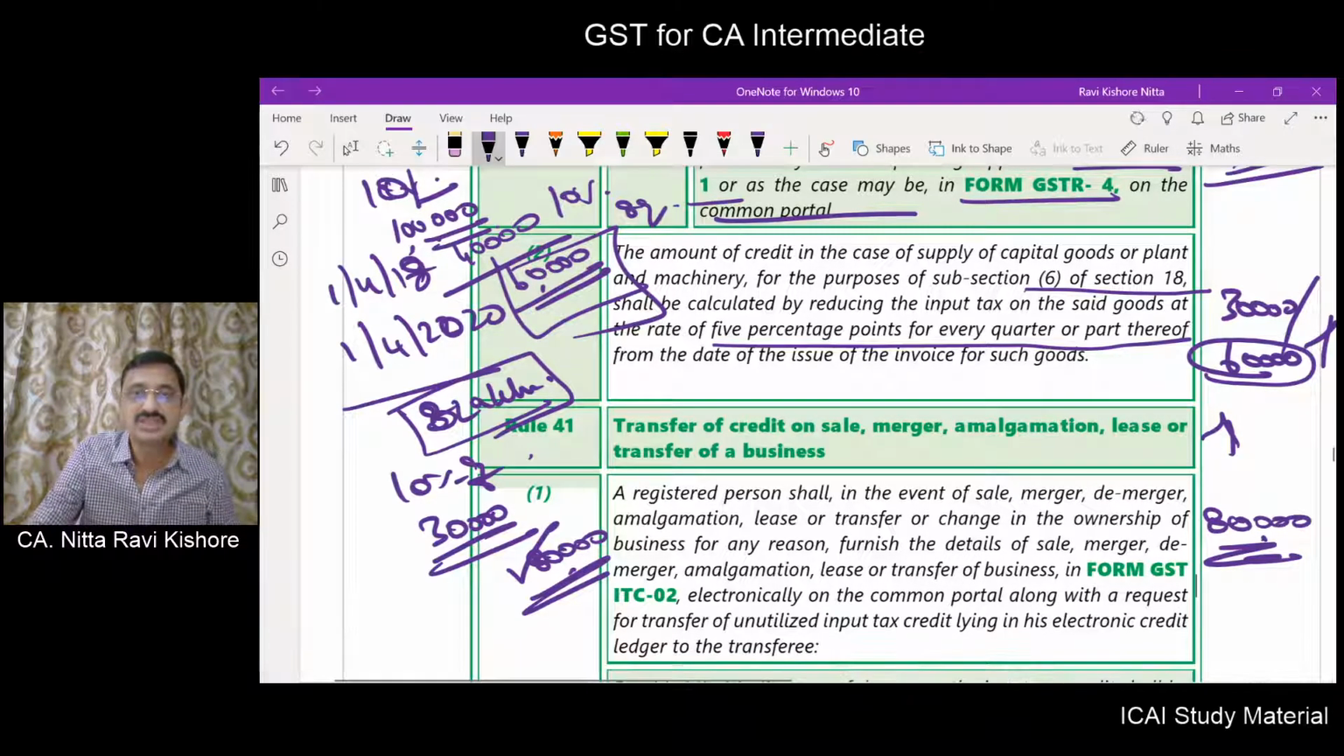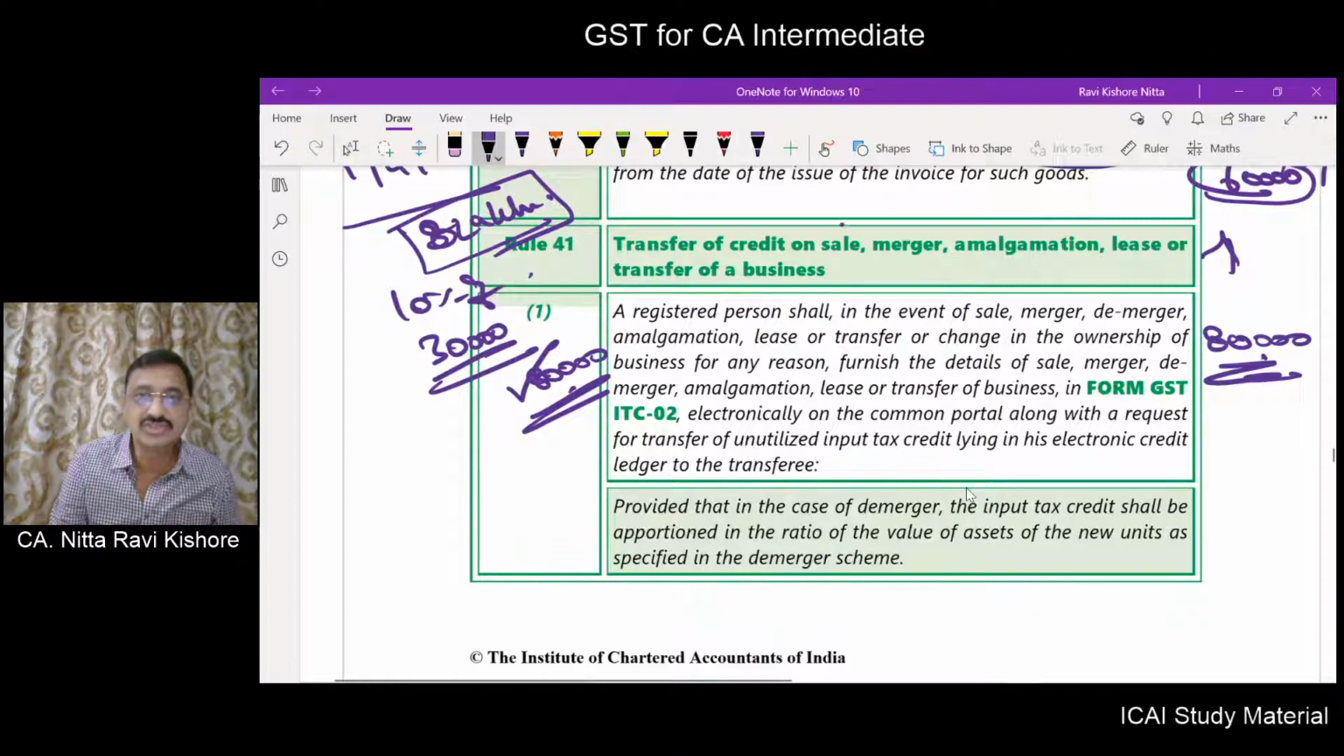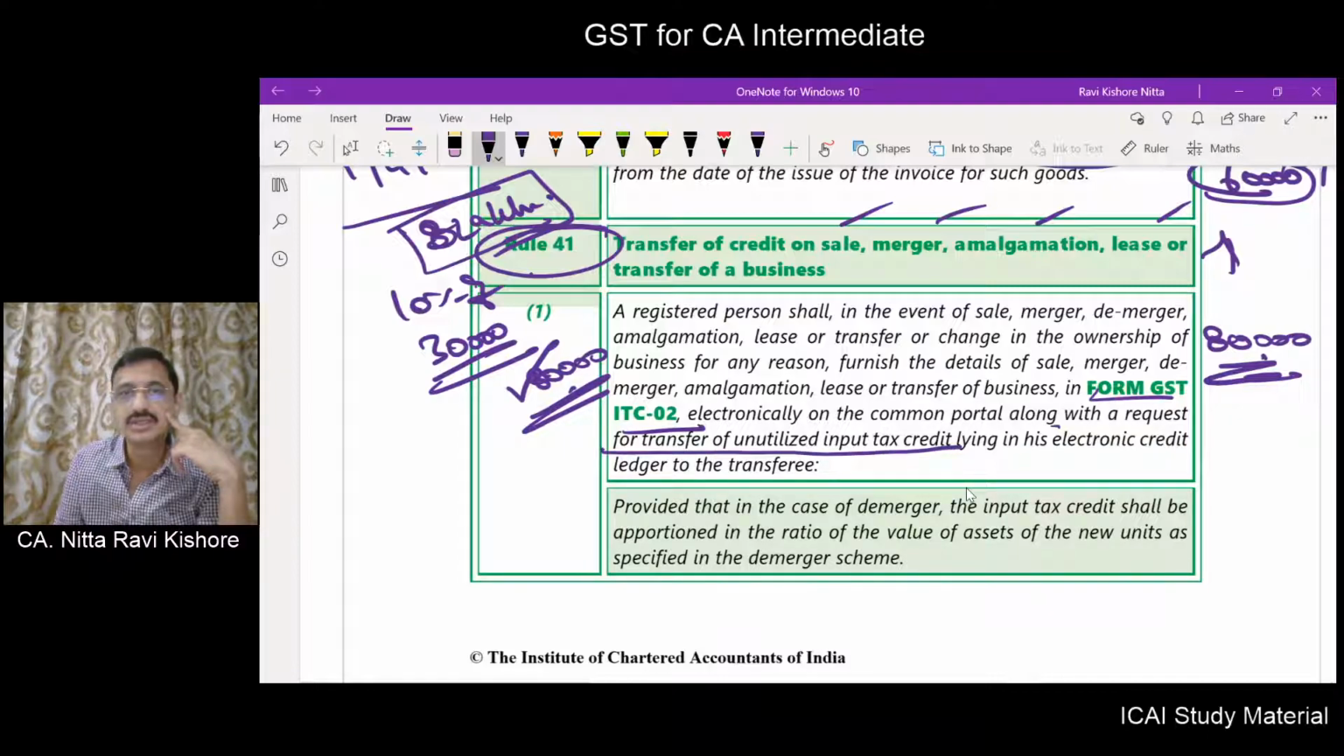Transfer of credit on sale, merger, amalgamation, lease, transfer of business as per rule number 41. Now, if any of these events occur or arise, then GSTR ITC 2 has to be filed on the common portal with a request for a transfer of the unutilized input to the transferee. Who has to file this? The transferor has to file this. Transferor has to file ITC 02.